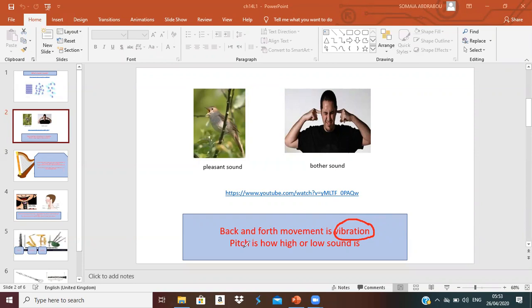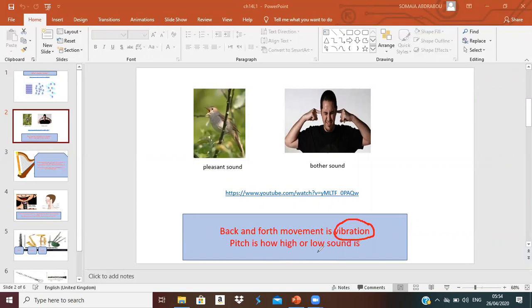Pitch is how high or low a sound is. So remember, when we are talking about pitch, remember the difference between a high and a low sound. So how can I know that it is a high or low sound?